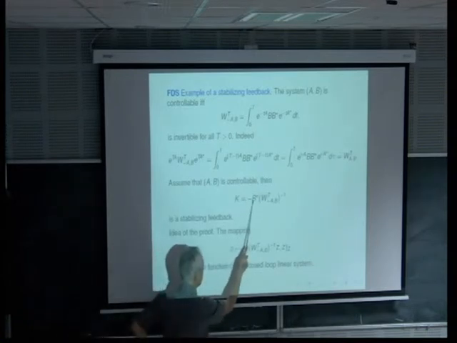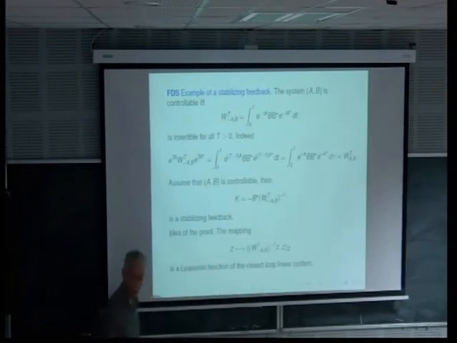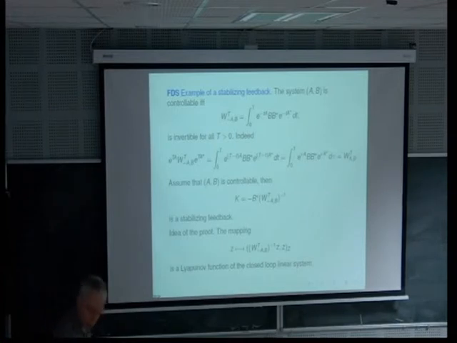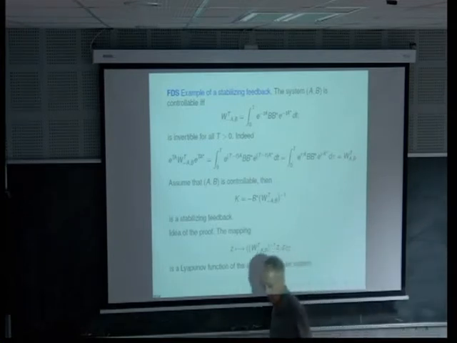And now, what is the interest of that? If I take minus B star applied to the inverse of this operator, I obtain a feedback which stabilizes the system. It means that, of course, in the case when the pair A, B is controllable.